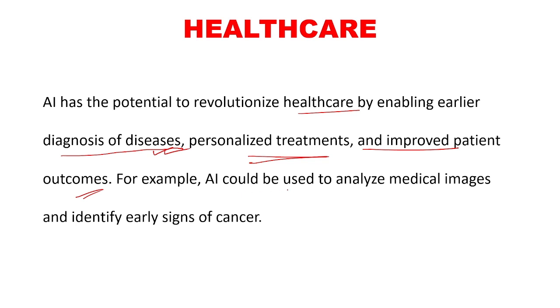For example, AI could be used to analyze medical images and identify early signs of cancer. So if artificial intelligence tools are trained accordingly, that particular tool can be used in the diagnosis of various types of diseases like cancer. But the artificial intelligence tool has to be trained in that same way.